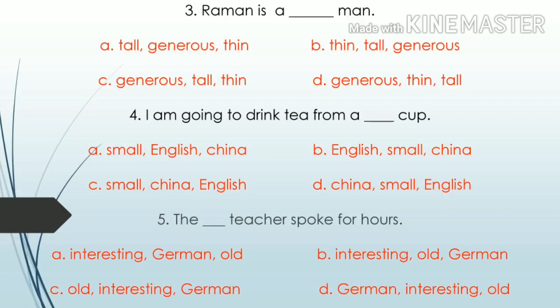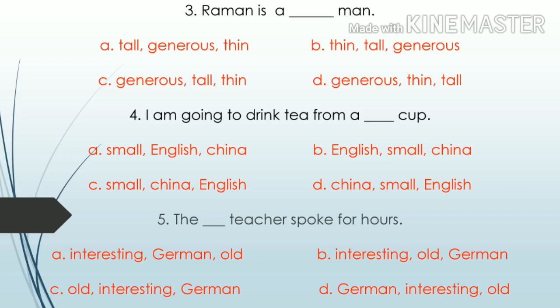Third one is, Raman is a dash man. Option A, tall, generous, thin. Option B, thin, tall, generous. Option C, generous, tall, thin. Option D, generous, thin, tall.